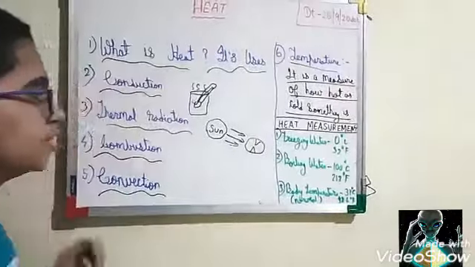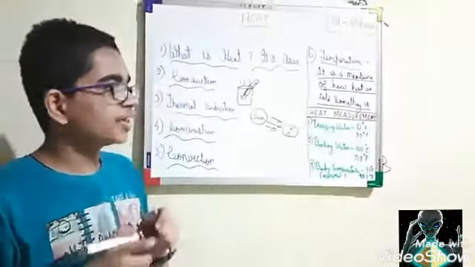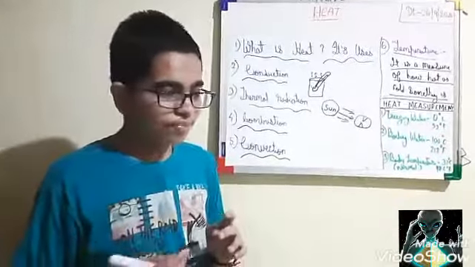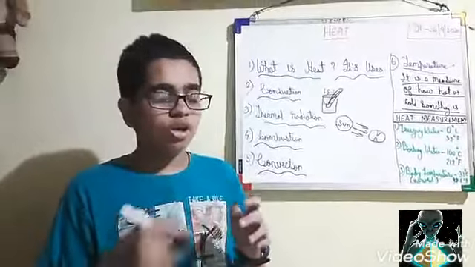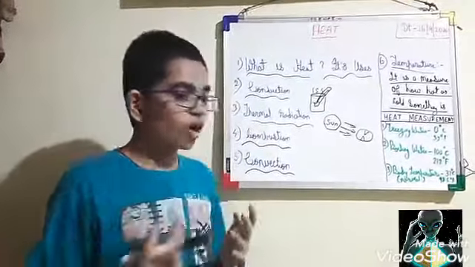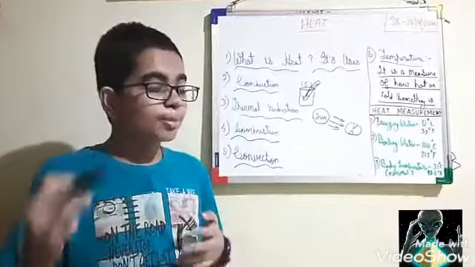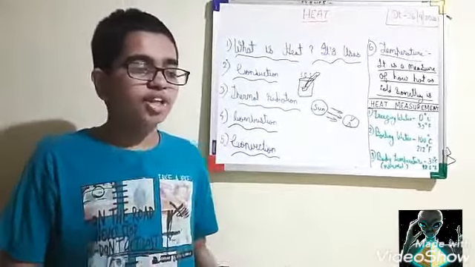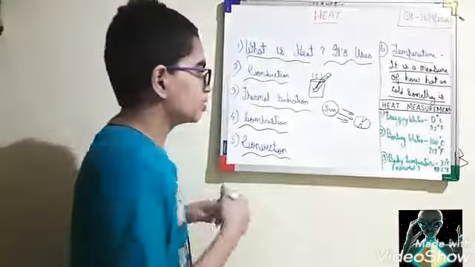The sixth point: temperature. In scientific words, temperature is a measure of how hot or cold something is. It decides how hot or cold an object is. For instance, we check our body temperature by means of a thermometer, and there are various other gadgets to check the temperature of different objects.